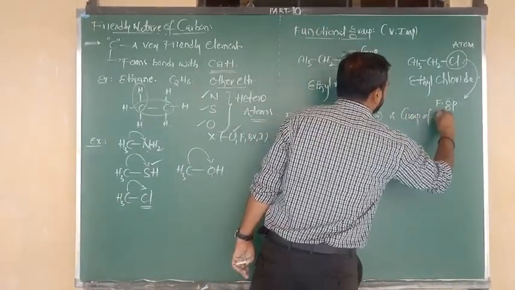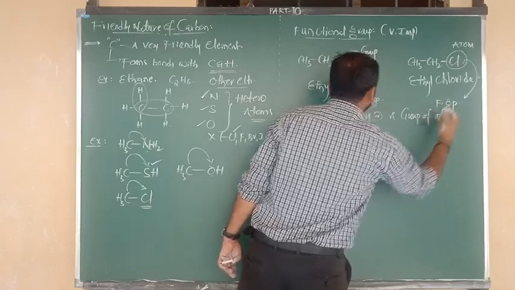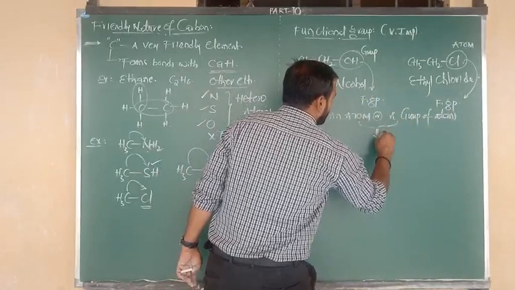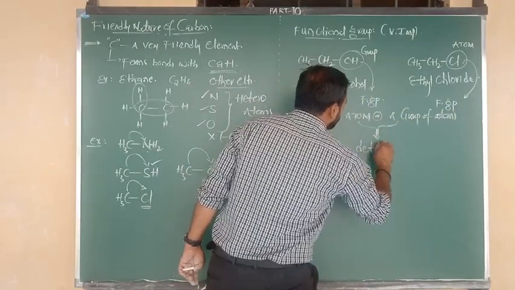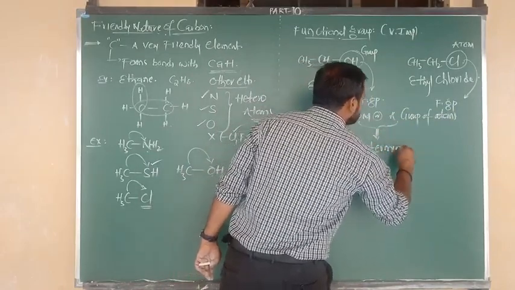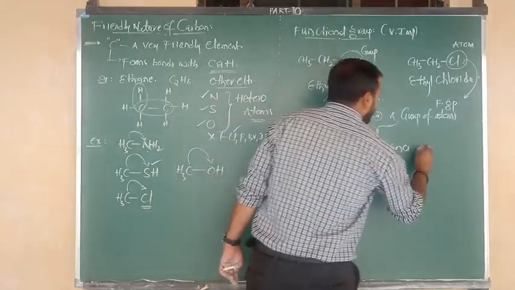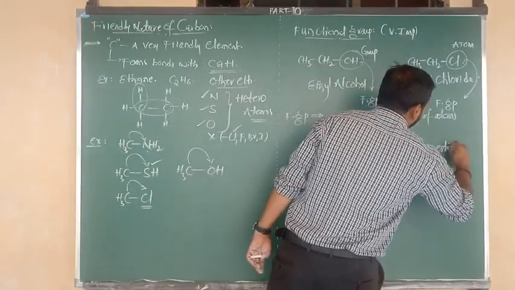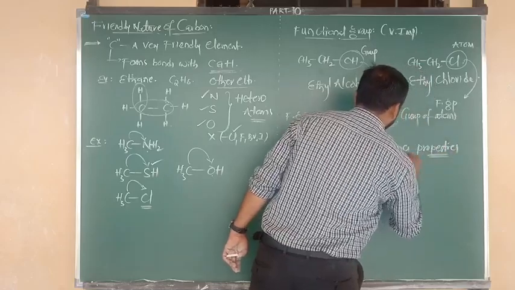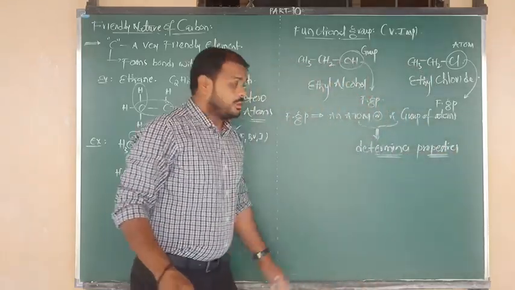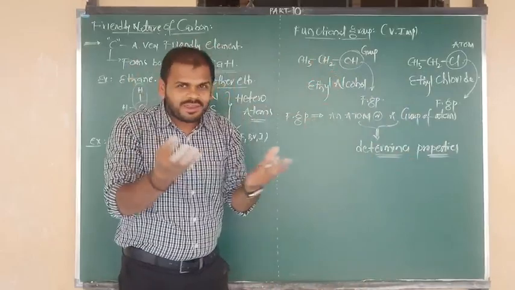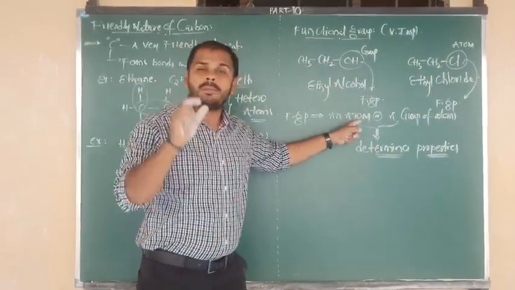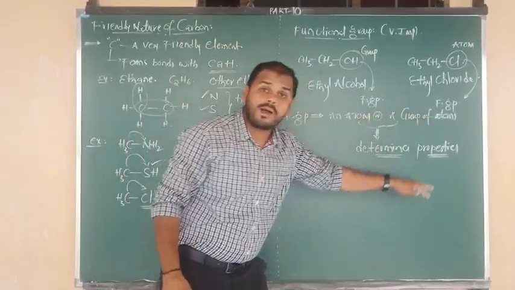A group of atoms which decides, or determines, the properties. So the properties of organic substances can be determined by a particular atom or a group of atoms.